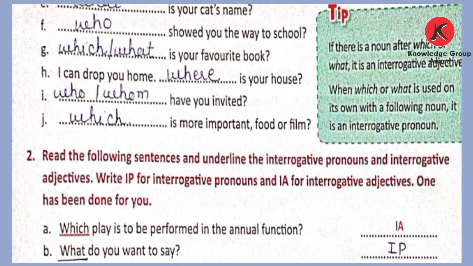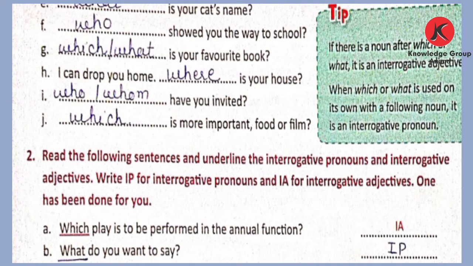Okay, let's go to the second exercise. Read the following sentences and underline the interrogative pronoun and interrogative adjectives. Write IP for interrogative pronouns and IA for interrogative adjectives. They have done one for us. Dear students, like demonstrative pronouns, some interrogative pronouns can also act both as interrogative adjective and interrogative pronouns. When these words qualify a noun, they act as interrogative adjective.